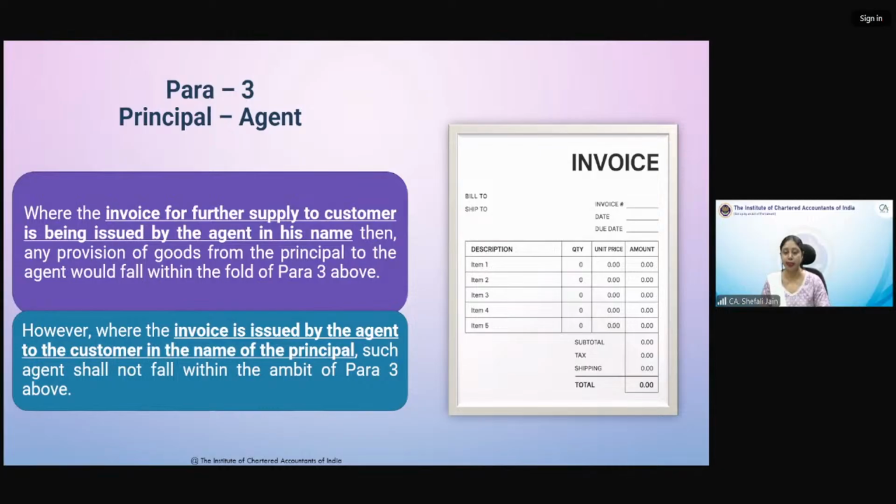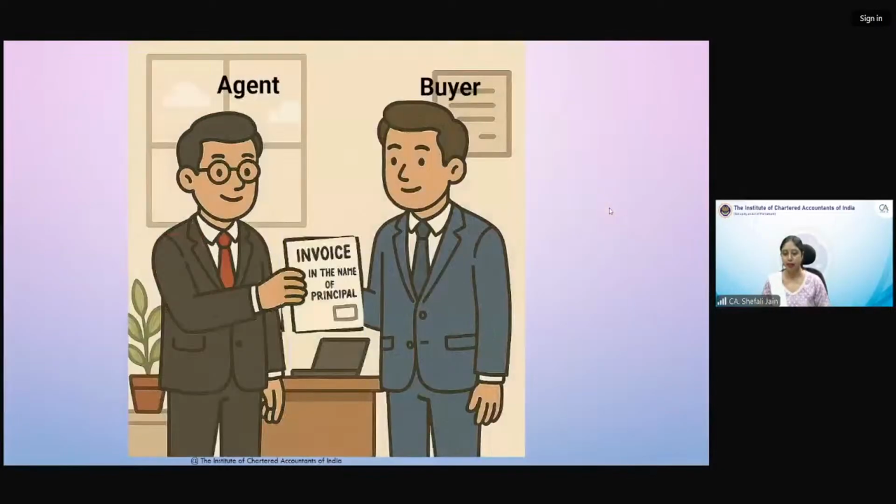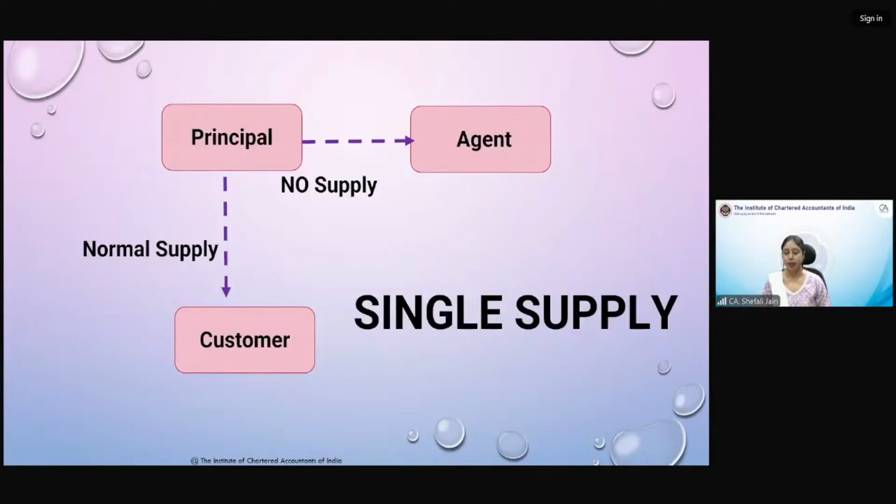So one is supply made by principal to agent. प्रिंसिपल ने एजेंट को कुछ गुड्स प्रोवाइड किए और एजेंट ने वो गुड्स आगे कस्टमर को दिए. This is what is actually the transaction which is taking place. Now here there are two transactions. One is between principal and agent and another is between agent and customer also. Principal has given goods to agent, agent has given goods to customers.